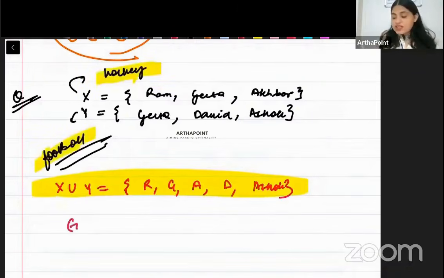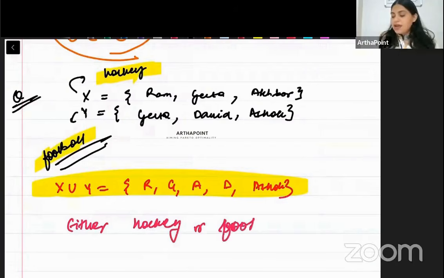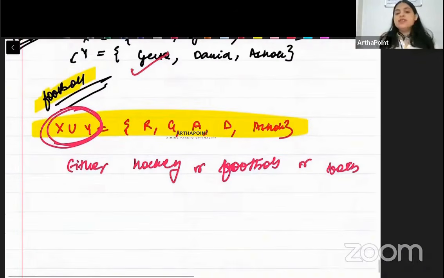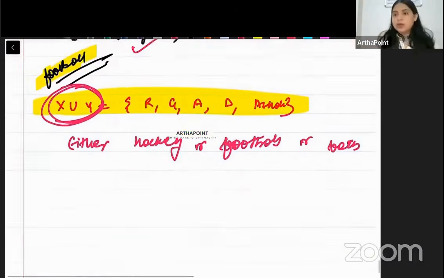So in English I can say either hockey or football. बेटा ऐसे भी तो बच्चे हैं जो दोनों चीजें खेलते हैं, जैसे गीता, right? So or both. So this set union represents either A or B or both. जो दोनों भी खेलते हैं वो भी हम include कर रहे हैं.